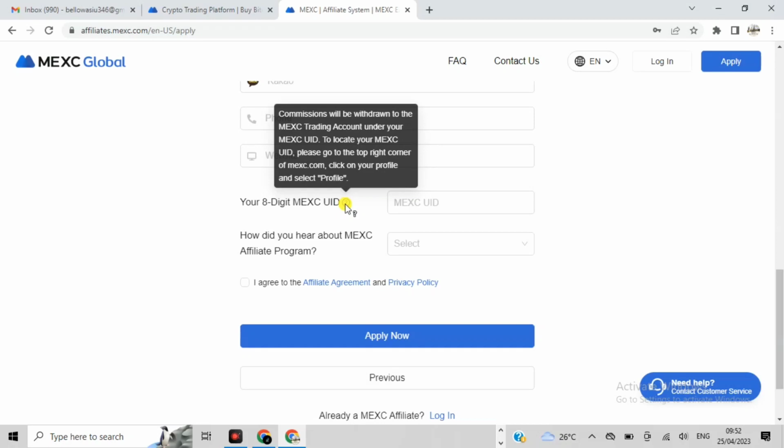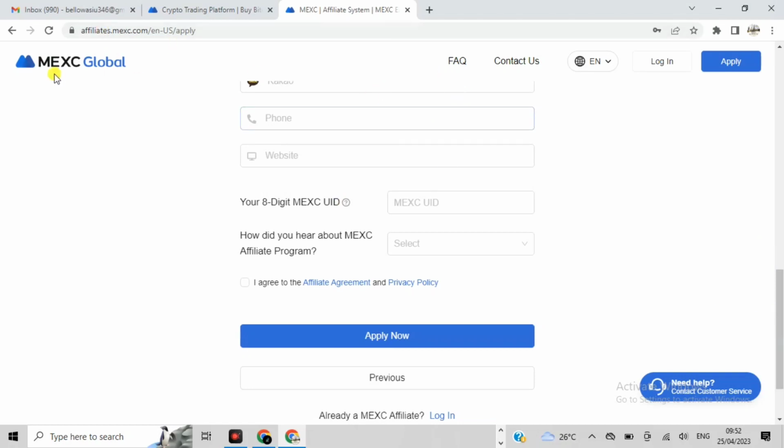So to locate your Mexc, please go to your tab. If you want to get it, let me just log into my Mexc account here and show you something. Just copy the 8-digit and paste it here. Then, how do you hear about us? Try to click on another affiliate. Then you click on I agree, then click on apply now. Let me just fill in my information. I will now click on this apply now.